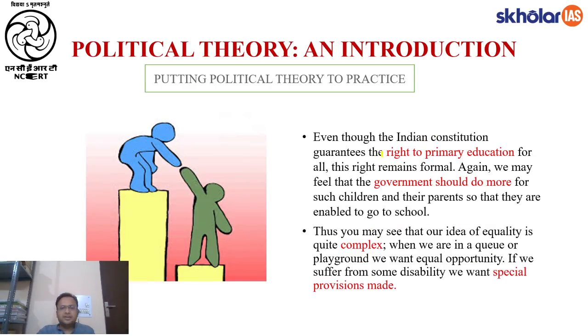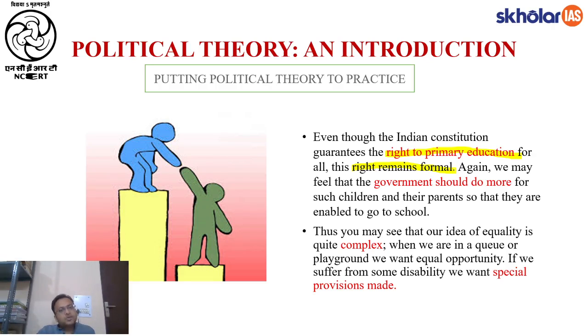So we see that there are a lot of provisions in our society, in our constitution, such as the right to primary education for all, right? Now, this right is a formal right. What is the meaning of the term formal? Formal basically means that it is there in the letter. This is our commitment according to law, that the law or the state will not discriminate.